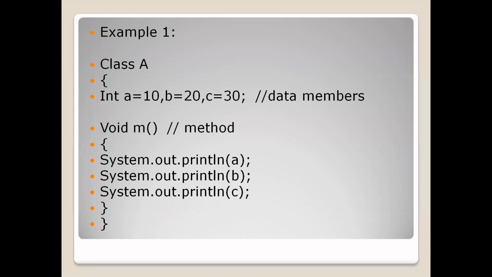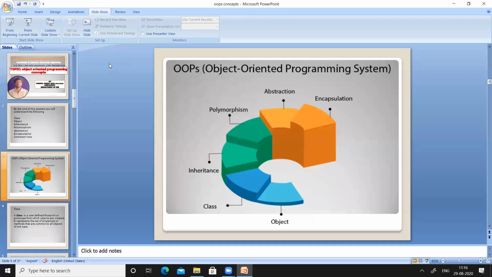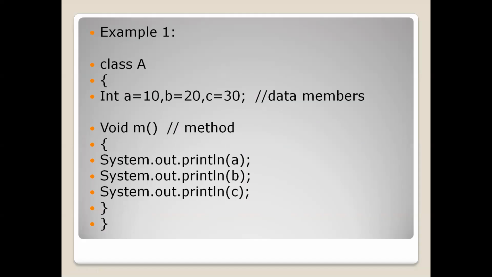So see, class is a keyword. It should start with a small letter. This is the example regarding a class.